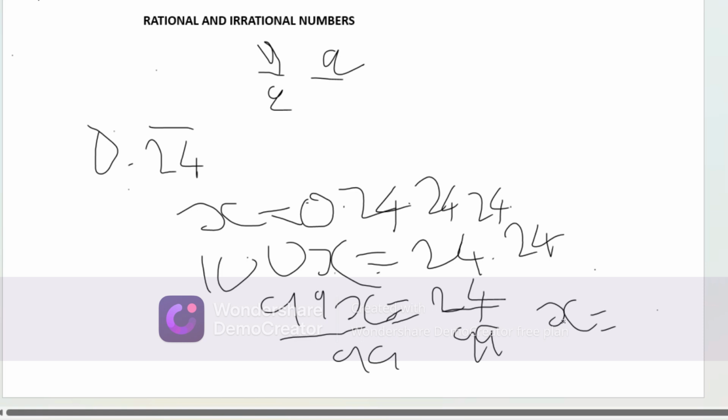And 24 over 99, we are going to find that there's a number that can go into both. We find that the answer is 8 over 33. Yeah, so that's our x. So we have just converted this 0.24 into the form a over b. We can have as many examples, but just follow what I was doing, which is we just multiply by either 10 or 100 according to the number of digits that are repeating.